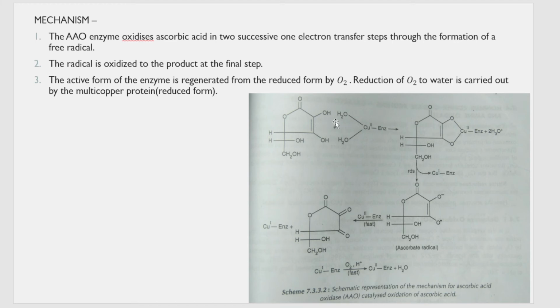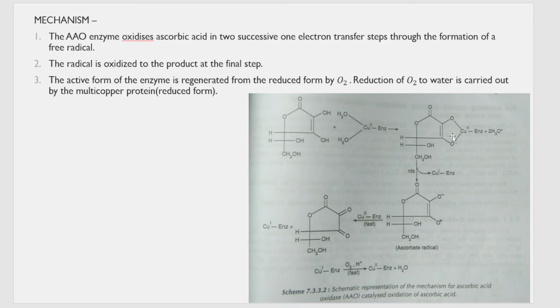Two molecules of H3O plus get eliminated, that is, this H and OH combine together to remove H3O plus. In the same way here also H and OH combine to give H3O plus. So in the next step there is elimination of two molecules of H3O plus, and the copper enzyme is now forming a cyclic intermediate.